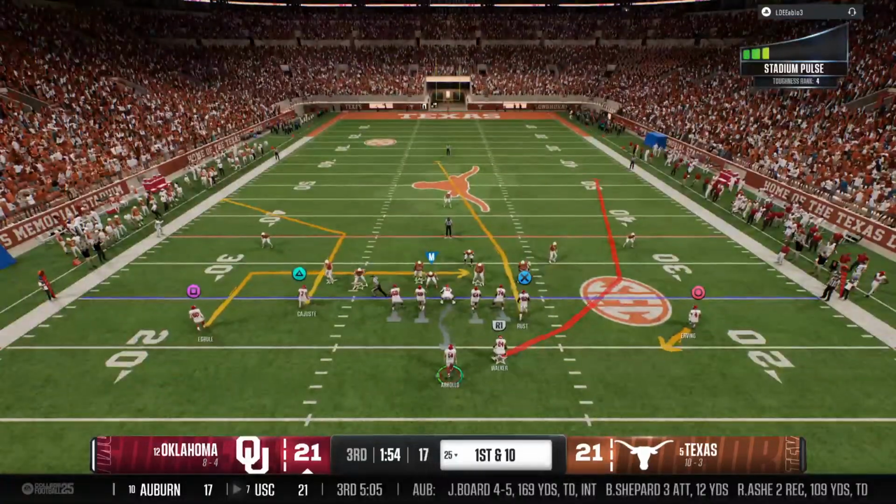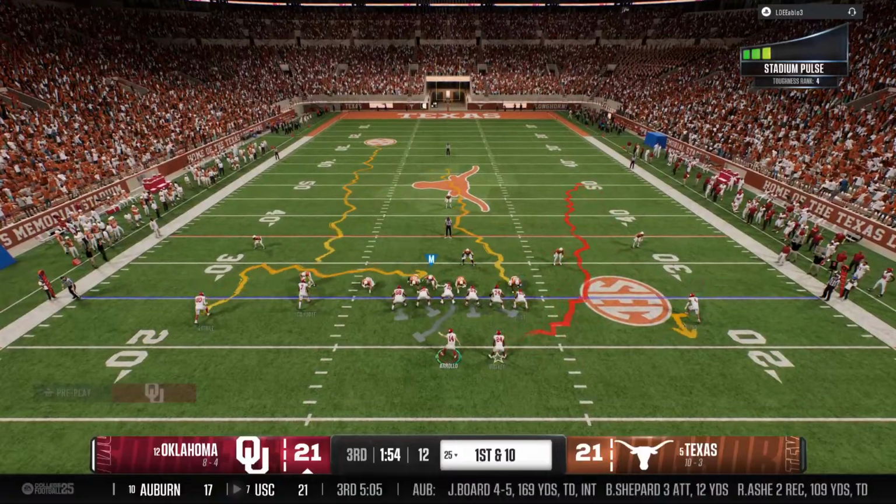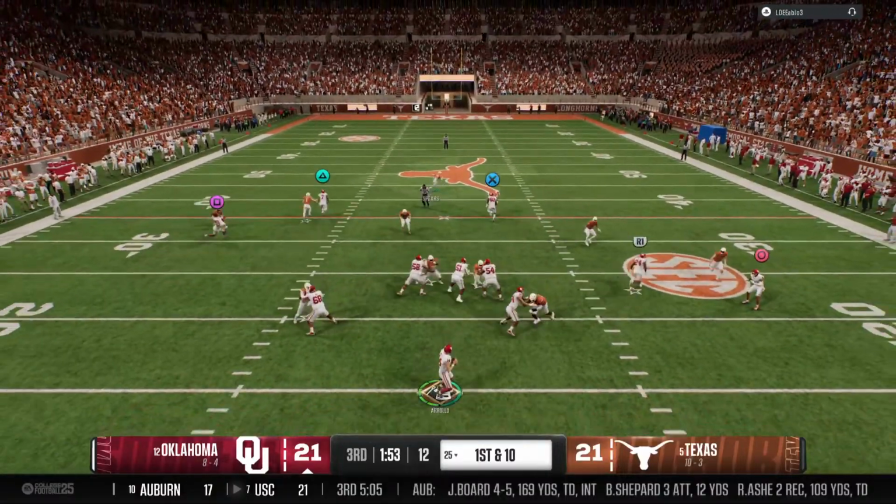Okay, so here comes the Oklahoma offense back on the field. They scored a touchdown in their last possession. Let's see if this defense can make adjustments and prevent that this time.